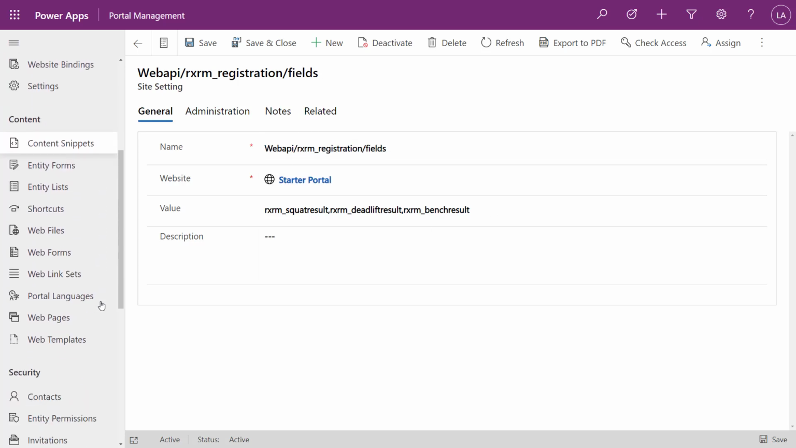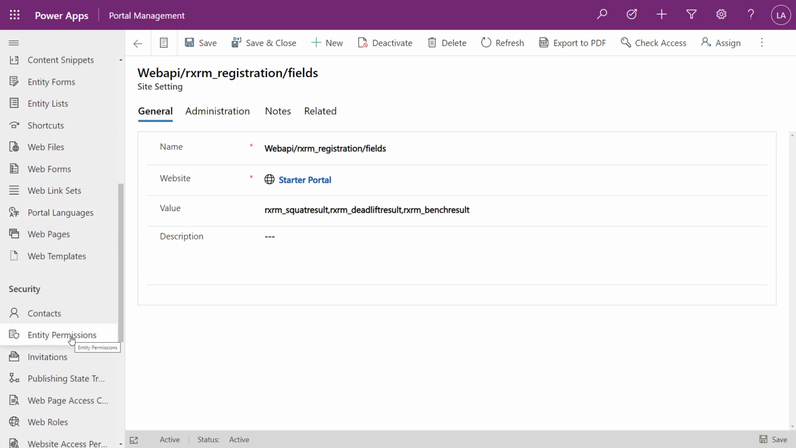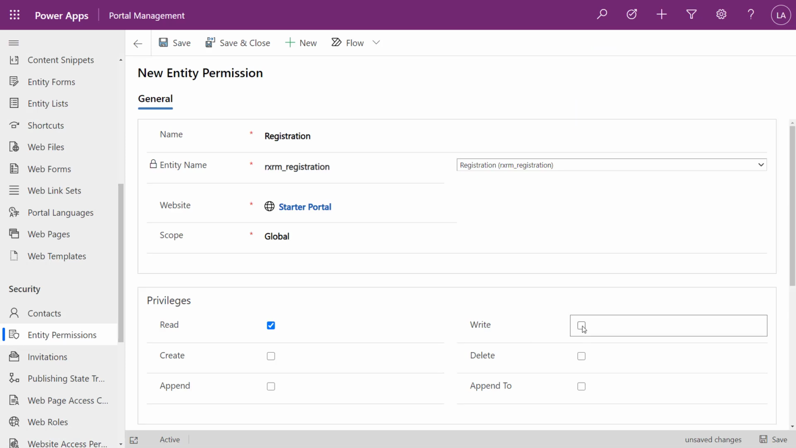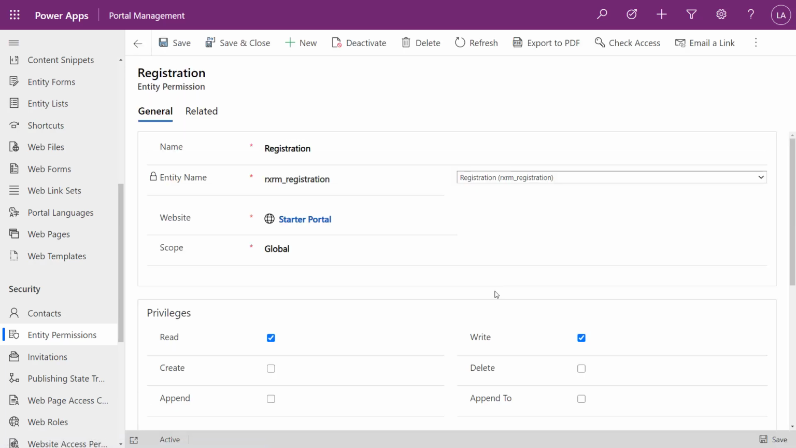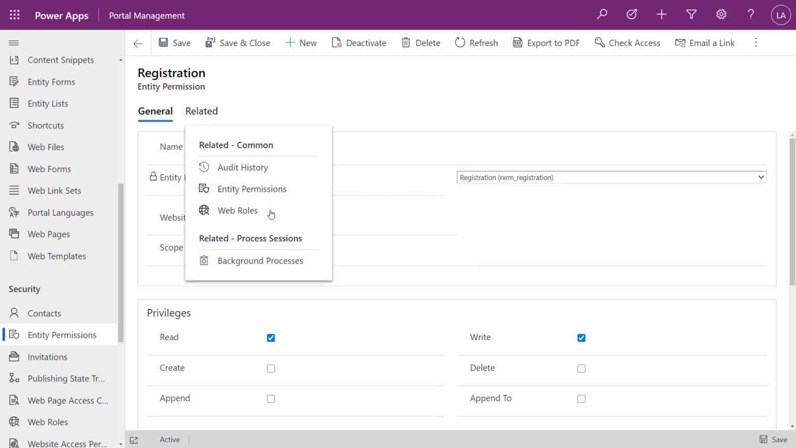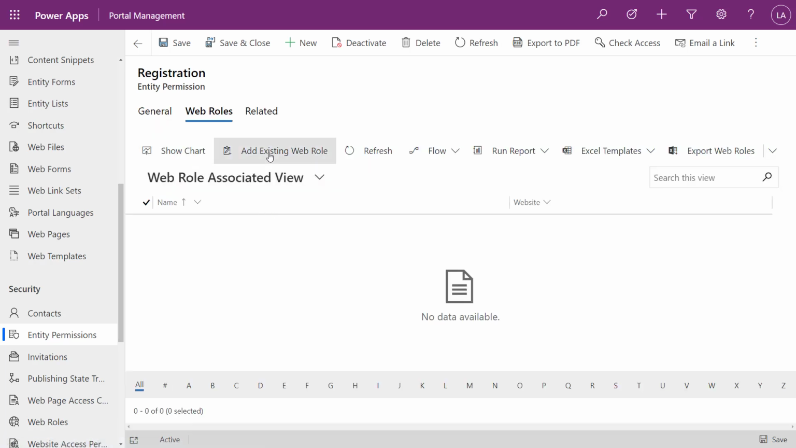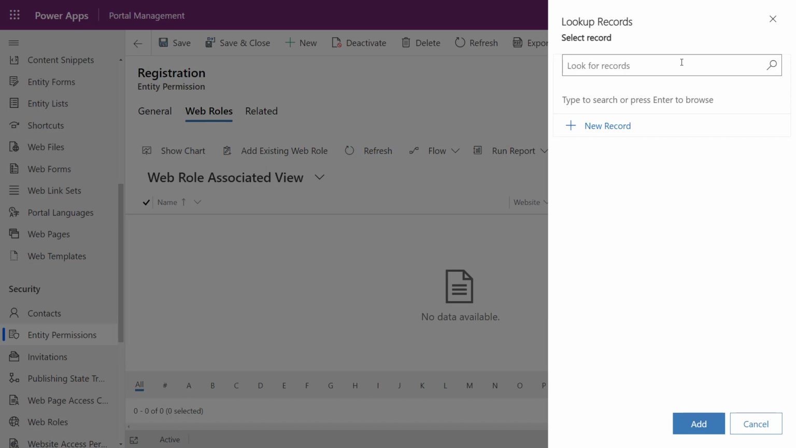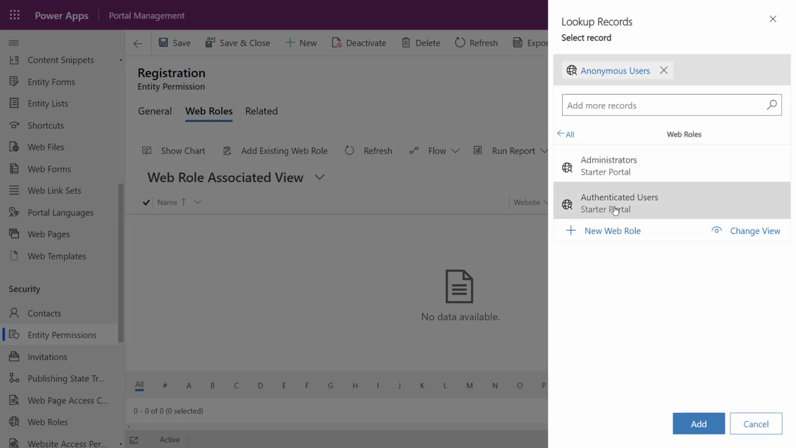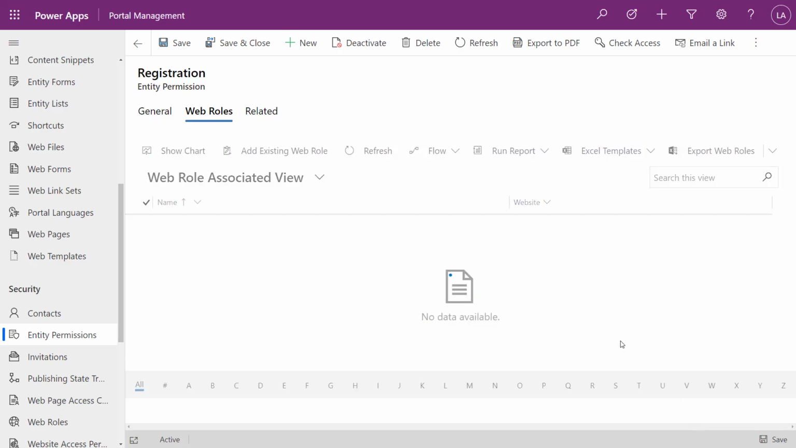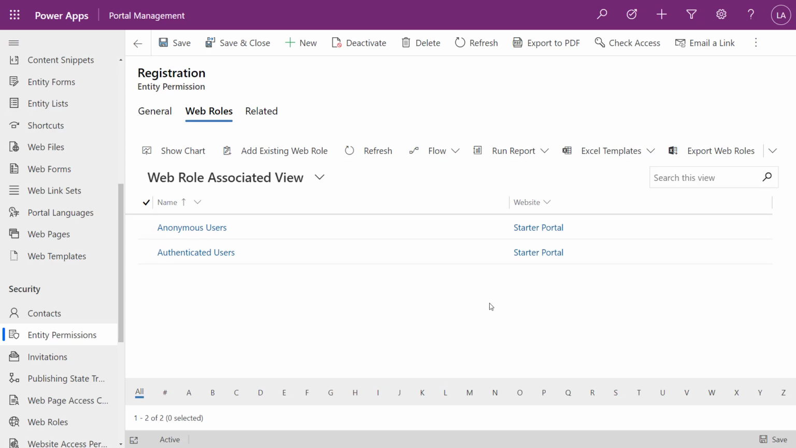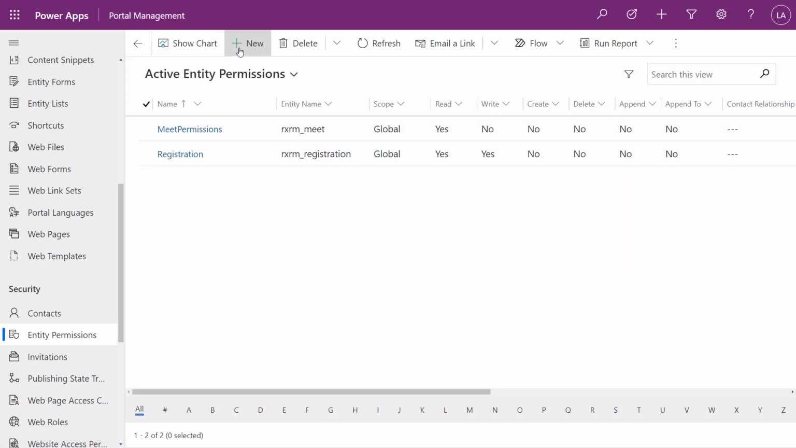We're also going to need to set up entity permissions for that entity as well. So let's just go ahead and do that. The difference is I'm going to make sure we have write. We don't need create or any of the others. So we have the read and the write. We need to make sure those are set. So those are set. And again, I'm going to relate that to a web role. Again, we can specify custom web roles, but now I'm just going to choose my anonymous and authenticated users, the ones out of the box, just to keep this simple. We'll save and close this.